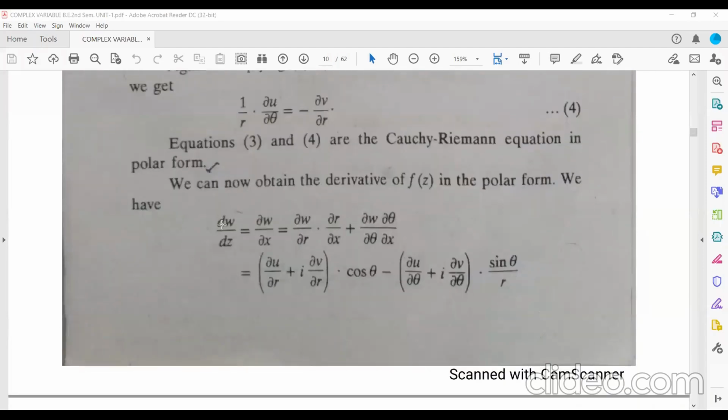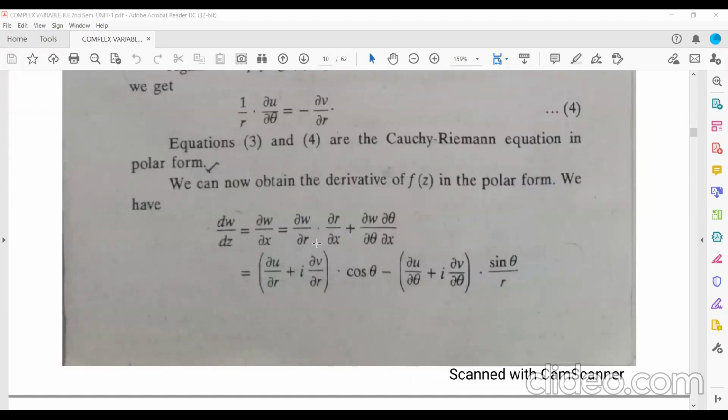Similarly, for dw by dz, w is a function of z, and z is a function of r and theta, and r and theta are functions of x and y. If you want to find dw by dz, first with respect to x: del w by del x equals del w by del r into del r by del x plus del w by del theta into del theta by del x.